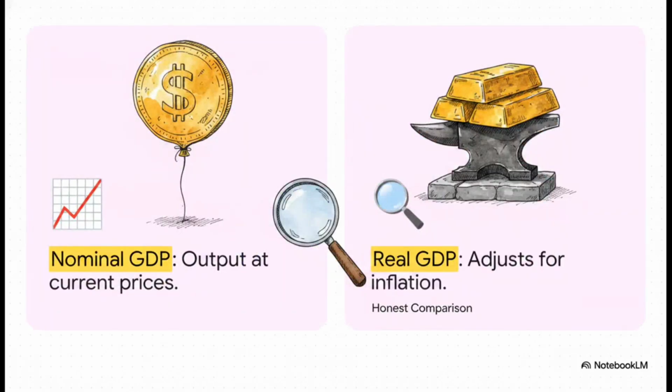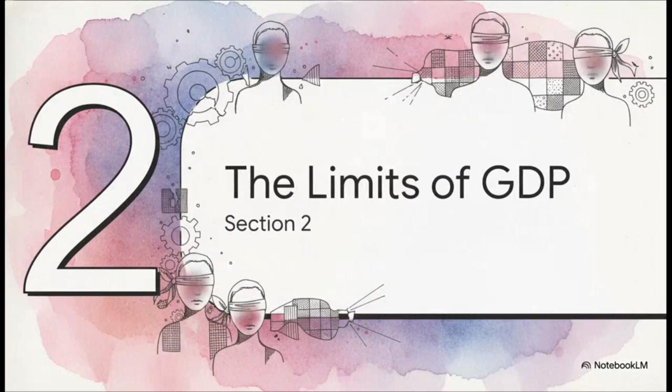Now, the really crucial point here is that we must always use real GDP for these comparisons, not nominal GDP. Why? Well, nominal GDP measures economic output at current prices. So if prices rise because of inflation, nominal GDP goes up, which makes a country look wealthier, even if they literally didn't produce a single extra thing. It's kind of like getting a raise that exactly matches the rising cost of your morning coffee. Real GDP strips away that inflation illusion by using a base year, and that gives us a much more honest comparison across time. And that leads us right into Section 2, the limits of GDP.